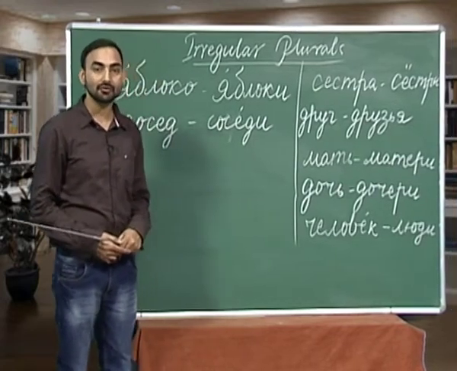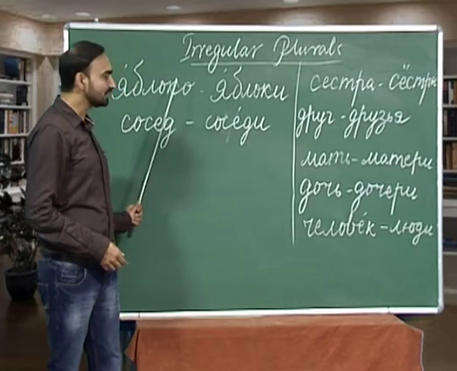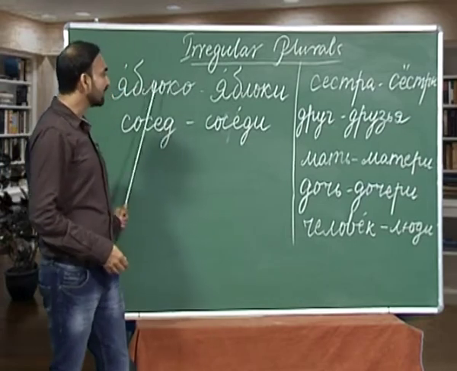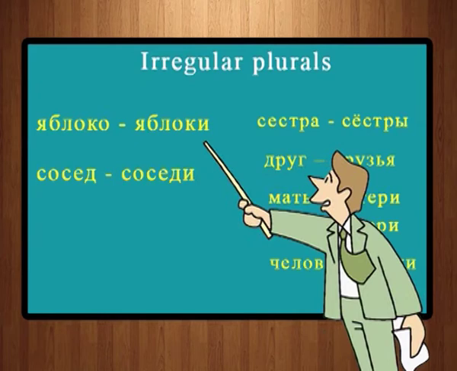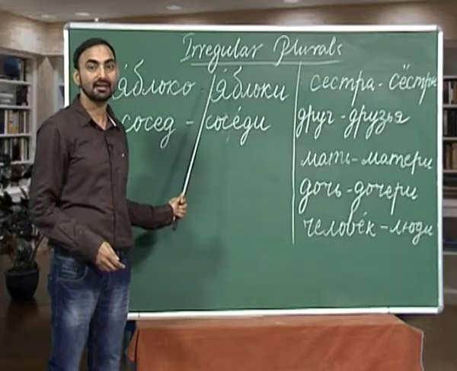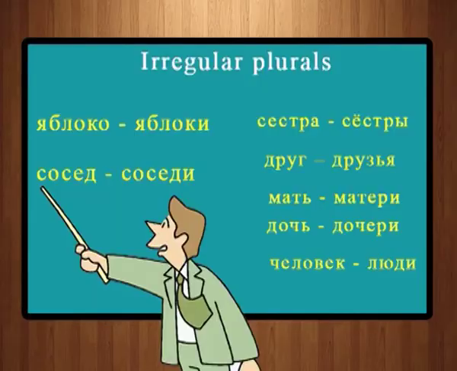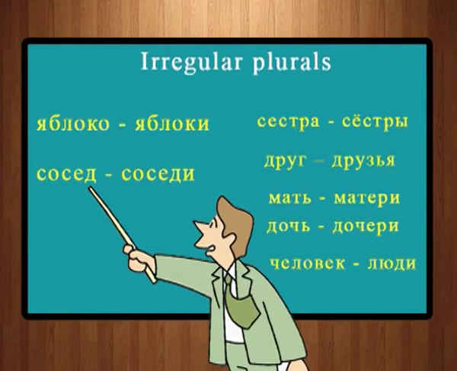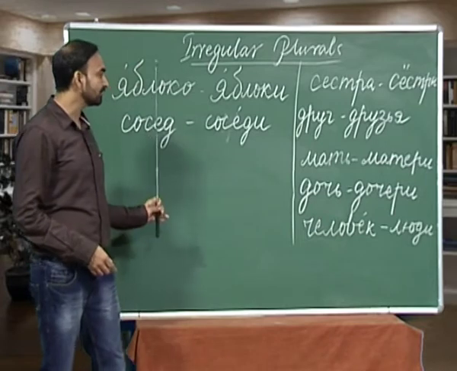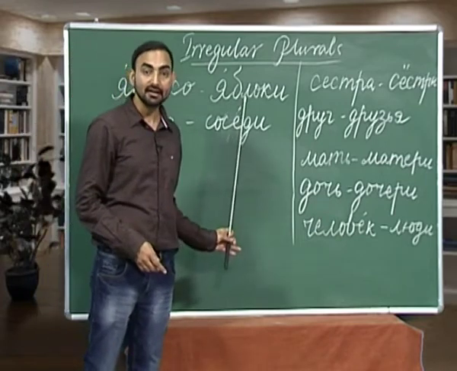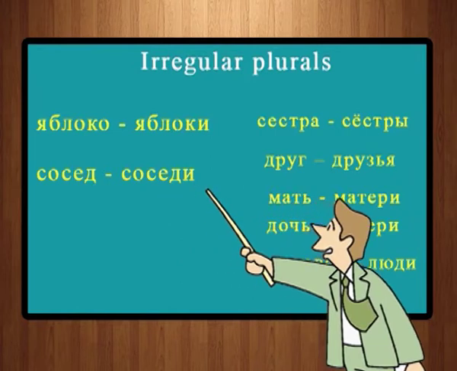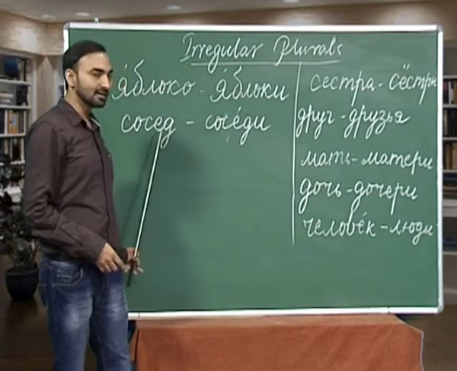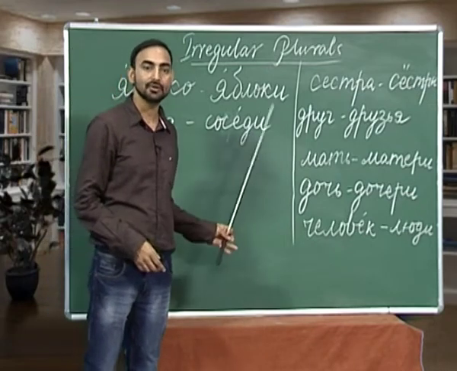Plural of akno is okna, but there is a slight deviation. The plural of yablaka is yablaki with e. You have to memorize this because these are exceptions. The same way, sasyed. Sasyed is neighbor. What is the plural of sasyed? It is not sasyedi with e, it is sasyeji, with soft e. So, yablaka and sasyed, you have to memorize their plurals.